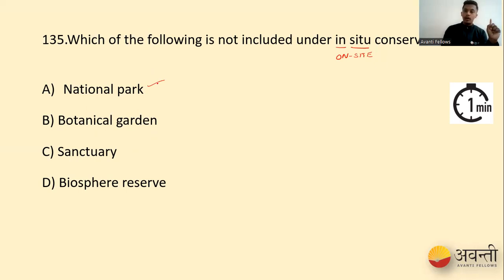We collect exotic species of plants from different locations and provide the exact environments, and then we try to improve their species number, and we also study them off site, out of their nativity. So this is called a botanical garden. So botanical garden is what? It is an ex situ conservation, also called off-site conservation, correct?